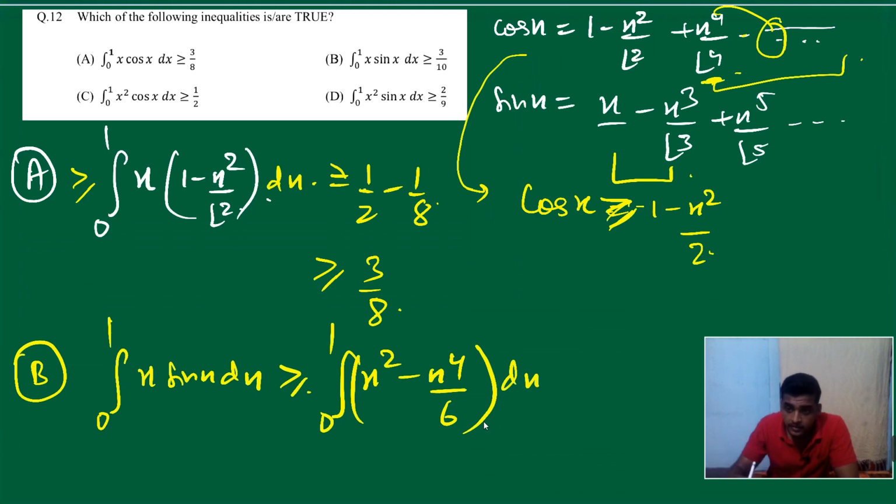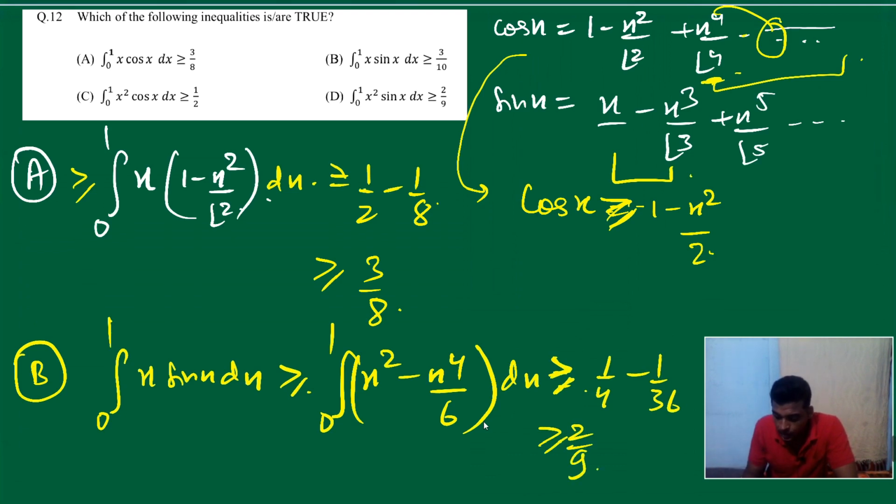If you integrate this, x cube upon 3, so x5 upon 30, like that, it will give you greater than equal to 1 by 4 minus 1 by 36. If you solve this, you get 8 by 36. So if you cancel it, 2 by 9, so it's greater than equal to 2 by 9. Fine. So option B is correct or not?